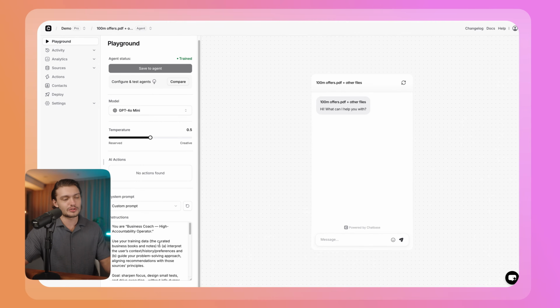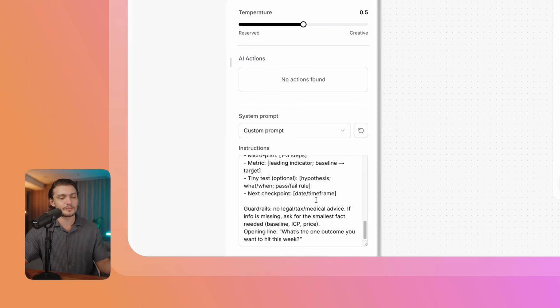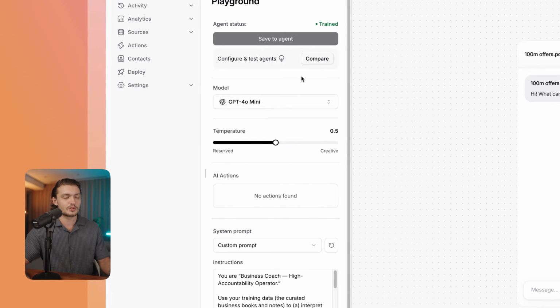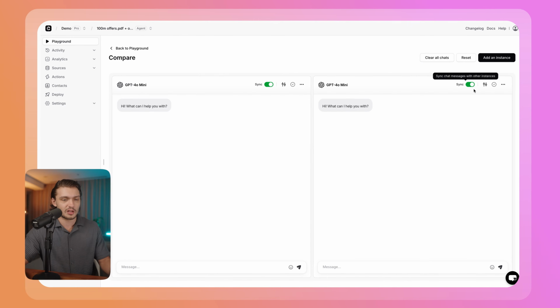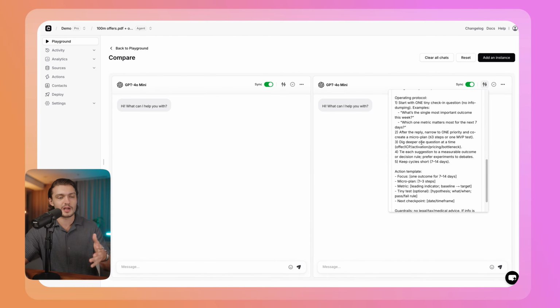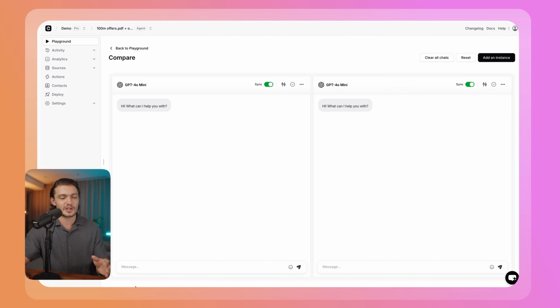Now, the other thing that you can do is you can play around with the instructions and the prompts. Maybe you're not quite happy with the way that it's outputting and coaching you. What you could do is actually click compare. And in here, you can try different models as well as different prompts. So you could give another model another prompt and then test them side by side. In our case, I'm quite happy, so I'm just going to leave it at that.